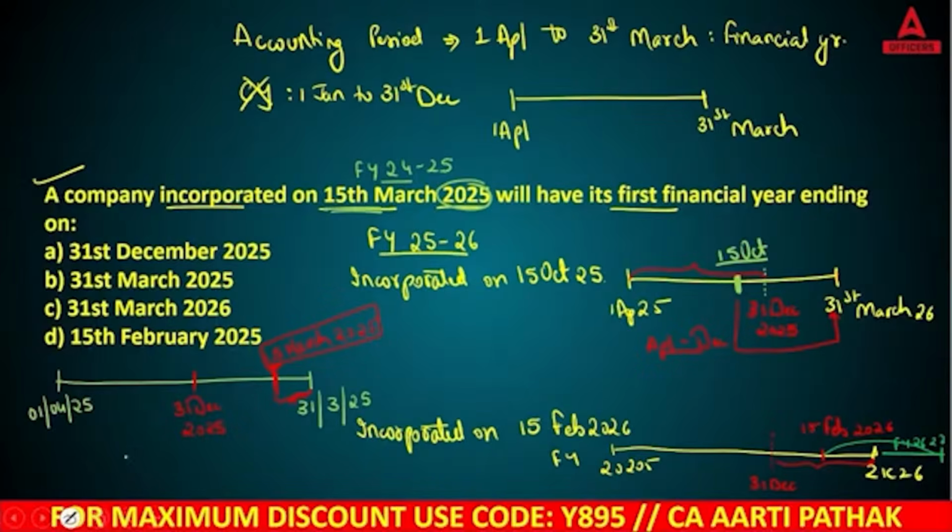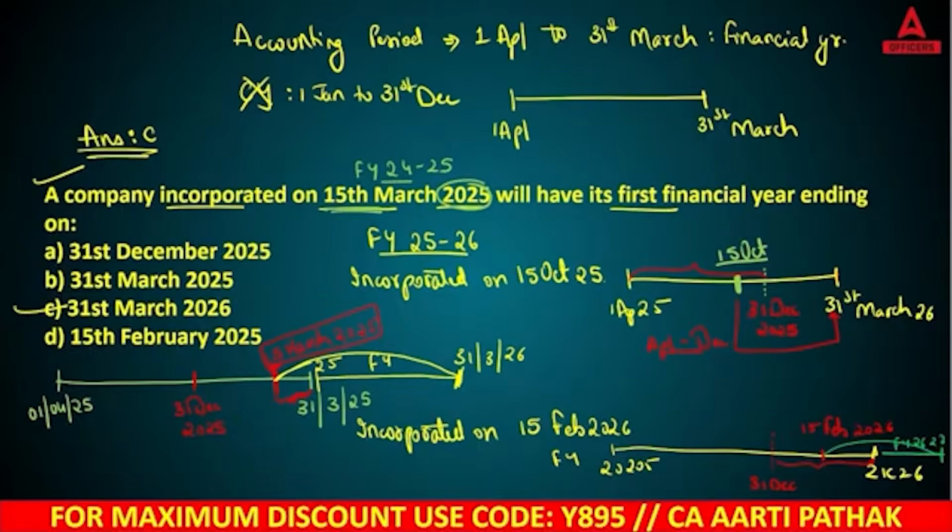As you are incorporating after 31st December, you are going to wind up your business in your next financial year, that is going to be 25-26. So you will be winding up your business not in this financial year, but in your upcoming financial year. So the right answer is going to be answer C. Okay, so the right answer of this question is answer C. I hope this point is clear now.